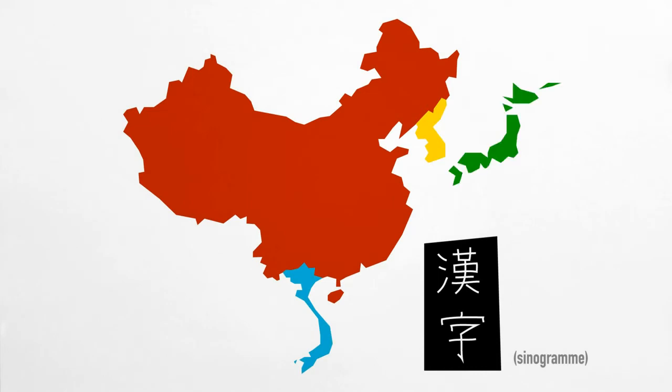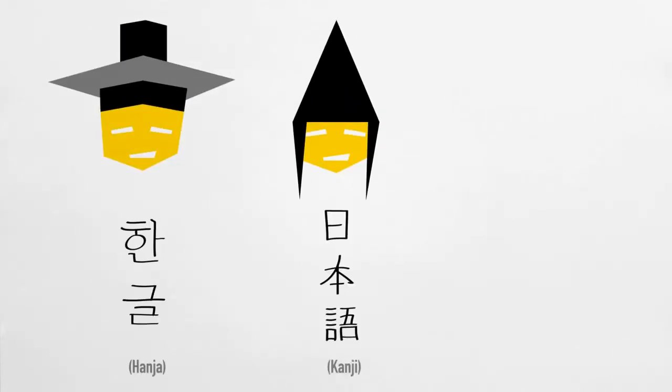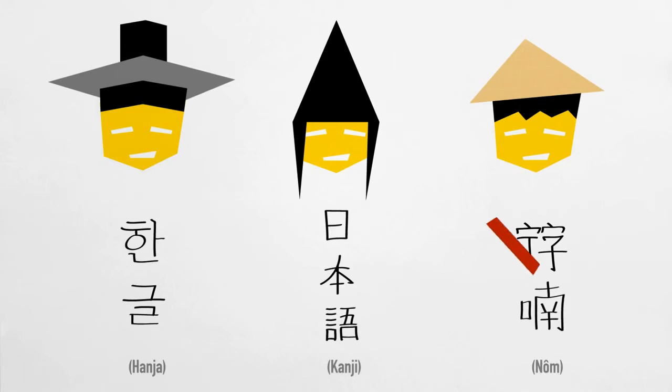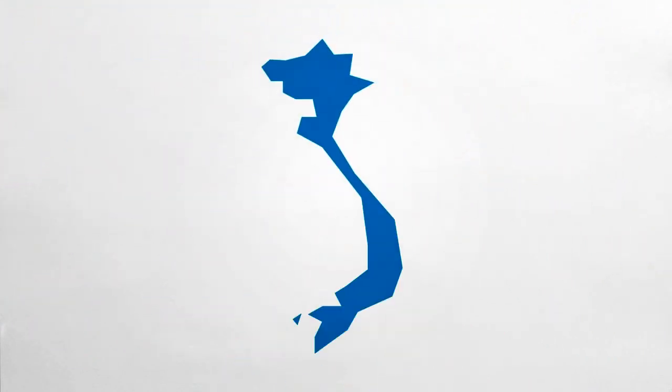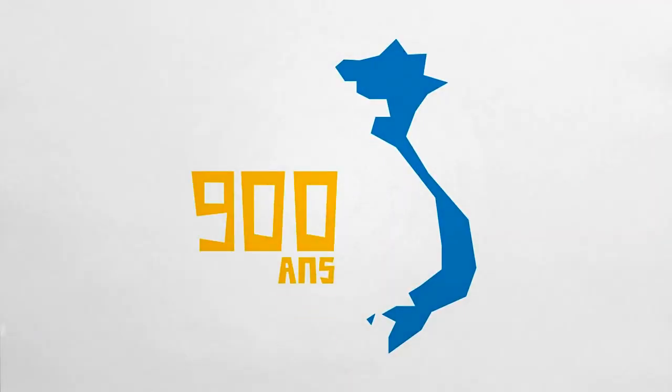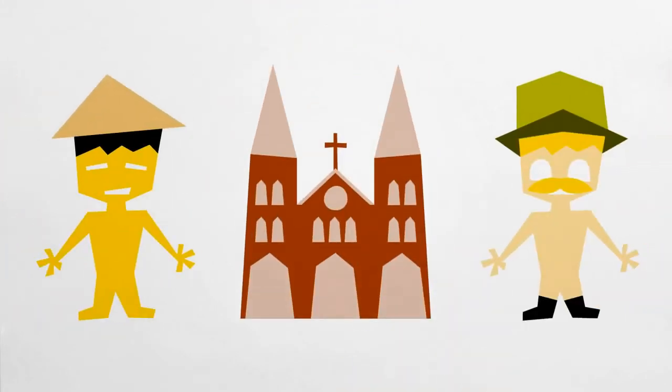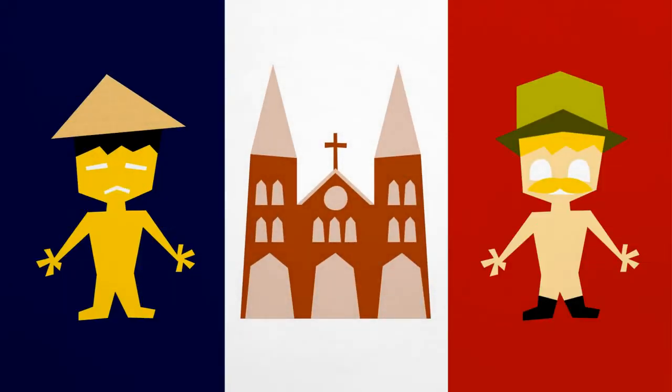This writing method also exists in other nearby countries of China, like Korea and Japan. As you know, at present, Korean and Japanese still write in sinogram, but we Vietnamese don't use it anymore. Why? After a period of 900 years of independence from China, our culture was influenced by Westerners because of the French colonization.